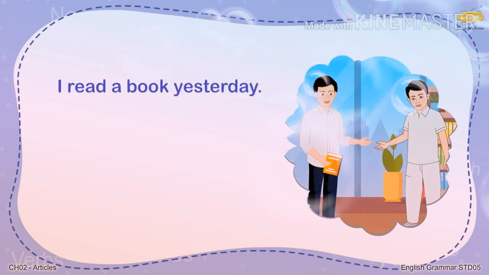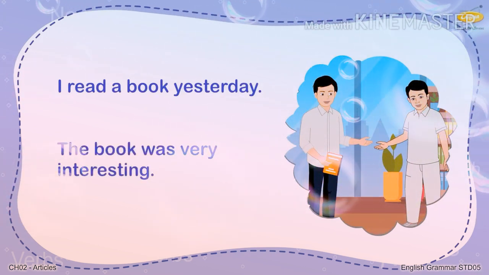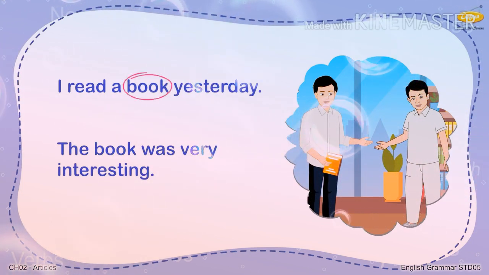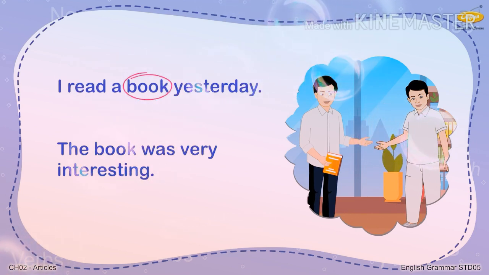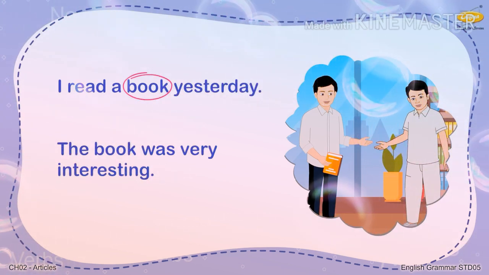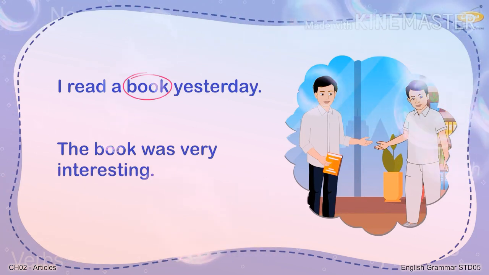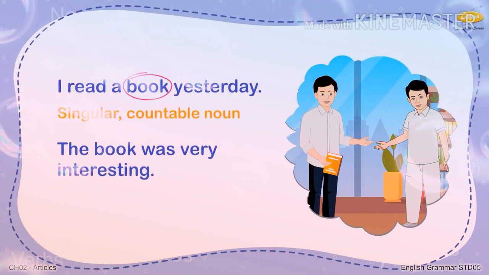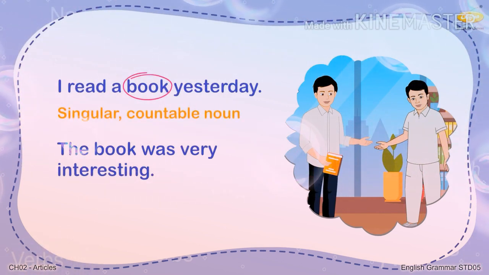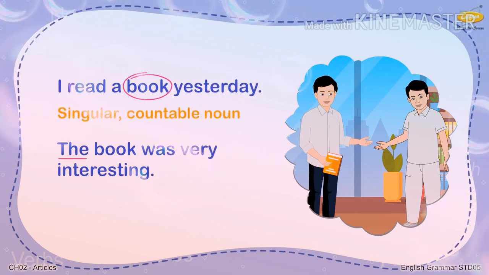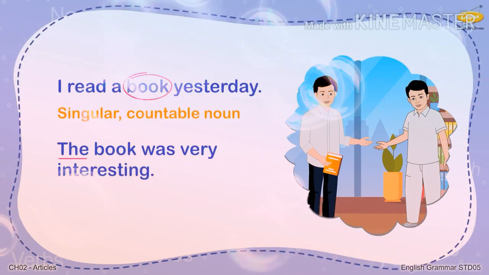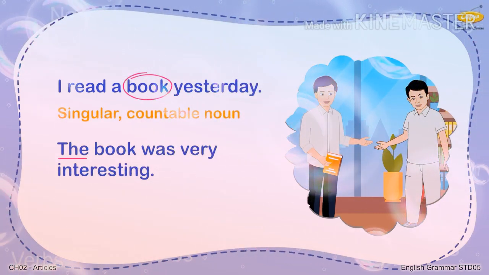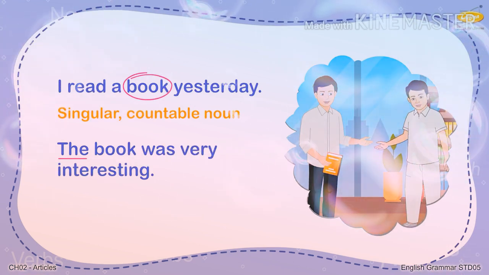For example, I read a book yesterday. The book was very interesting. In these examples, when the word book is mentioned in the first sentence, we are referring to it for the first time. And the only thing we know about it is that it is a singular countable noun. Yes? But in the second sentence, we are particularizing or talking about the same book mentioned in the first sentence. Right? That's why here the definite article is used.